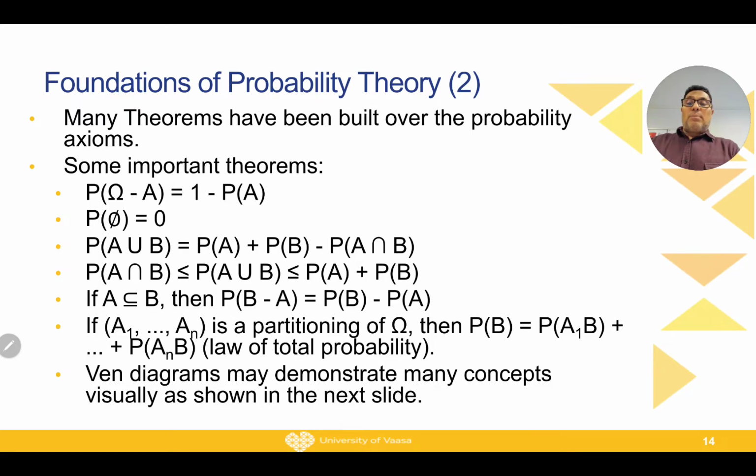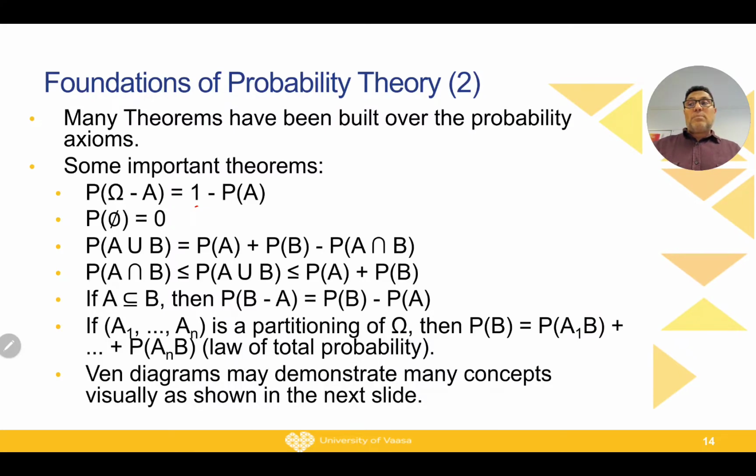For example, the probability of omega minus A: if you have a sample space and you remove from it a certain event A, this will give 1 minus the probability of A. I am going to give several examples later to explain those things in more detail. The probability of phi equals 0, where phi is the empty set.